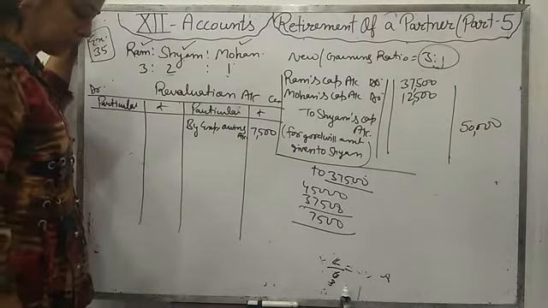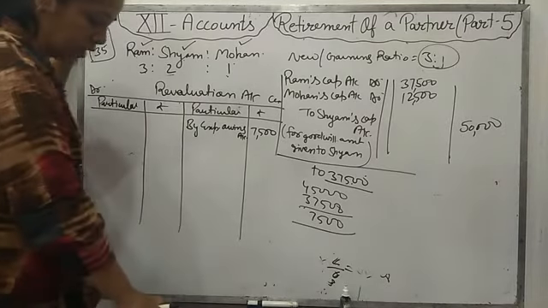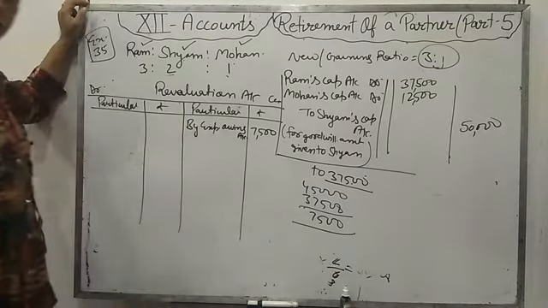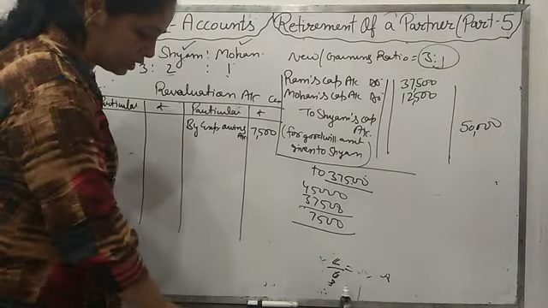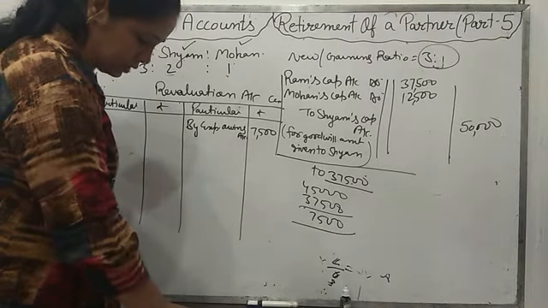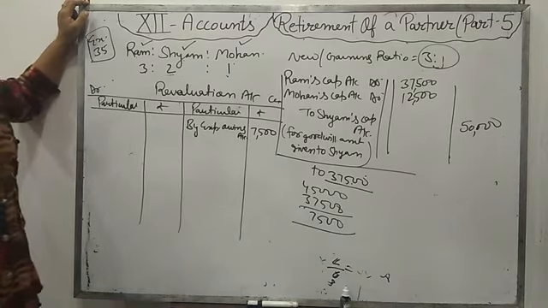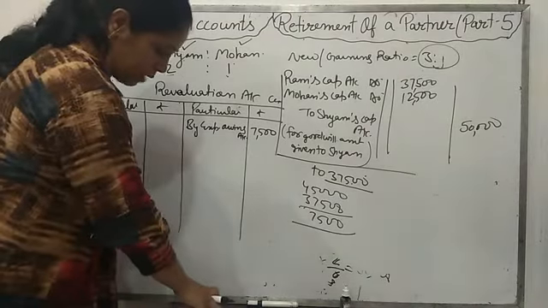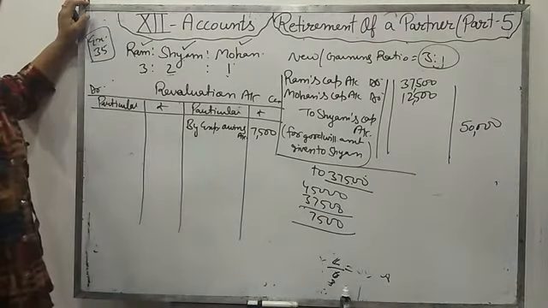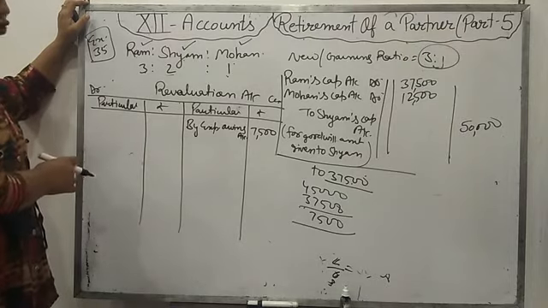Now next is investment are revalued at 72,000. Ram took over the investment at this value. Investment की valuation 72,000 की है, but investment is in balance sheet, investment is given 80,000 and firm has not any investment fluctuation reserve account. See in balance sheet in liability side there is no investment fluctuation reserve account. Then increase or decrease in investment we will show in revaluation account.